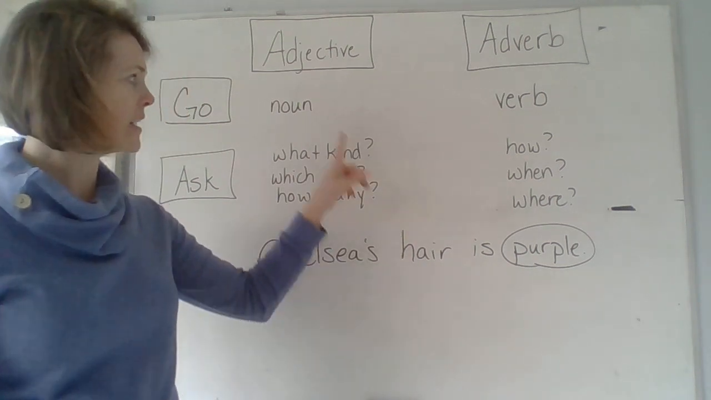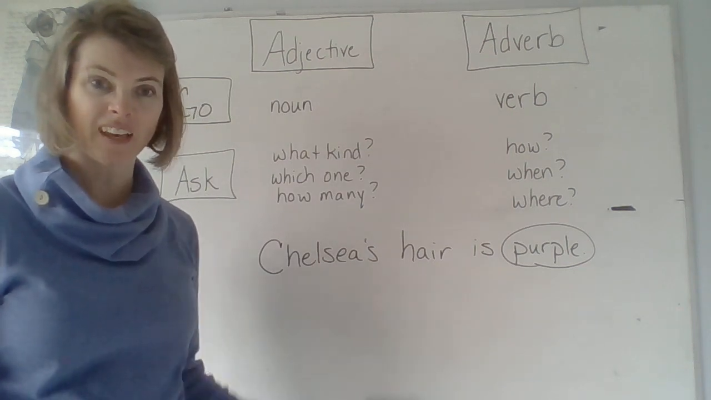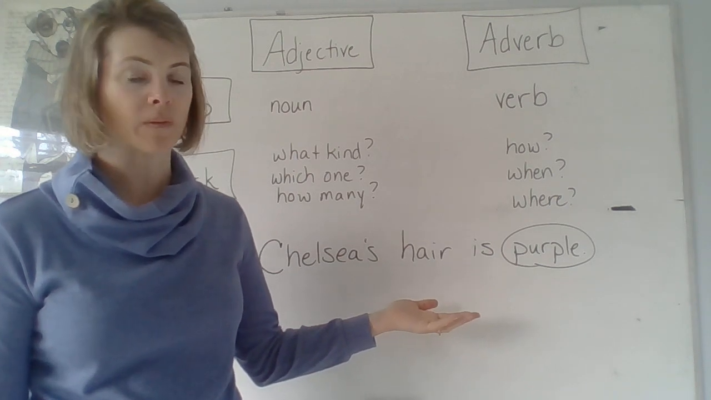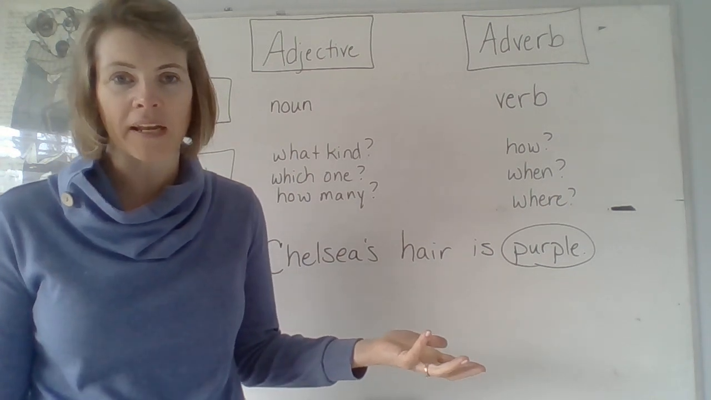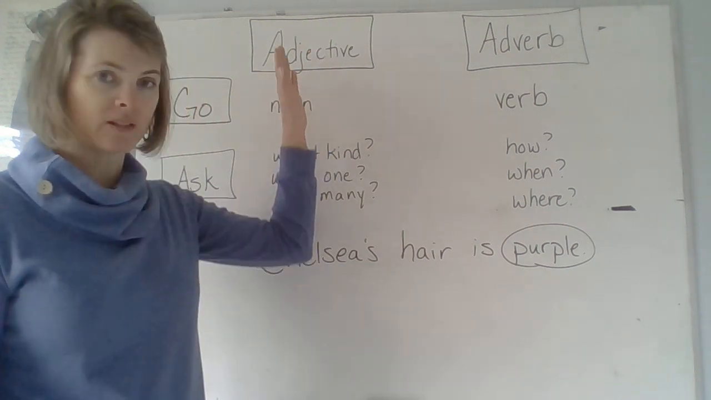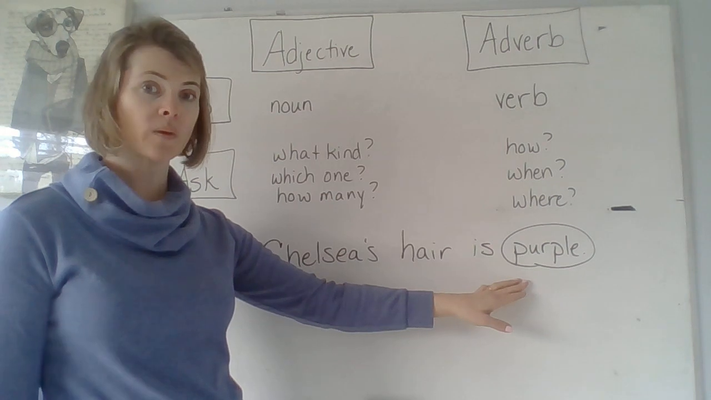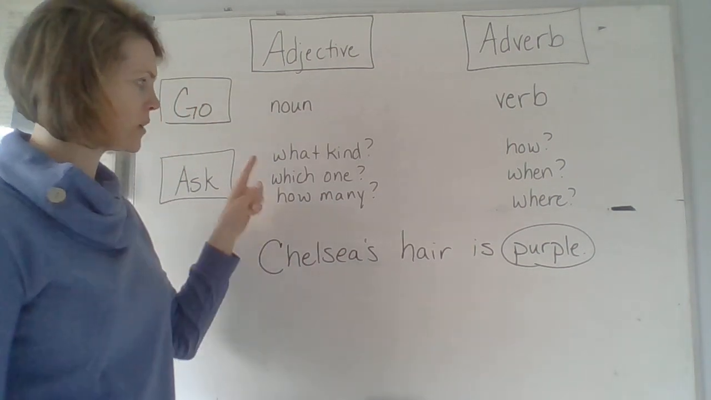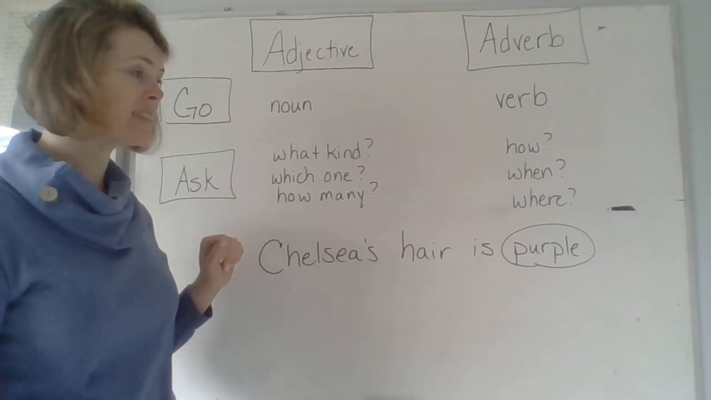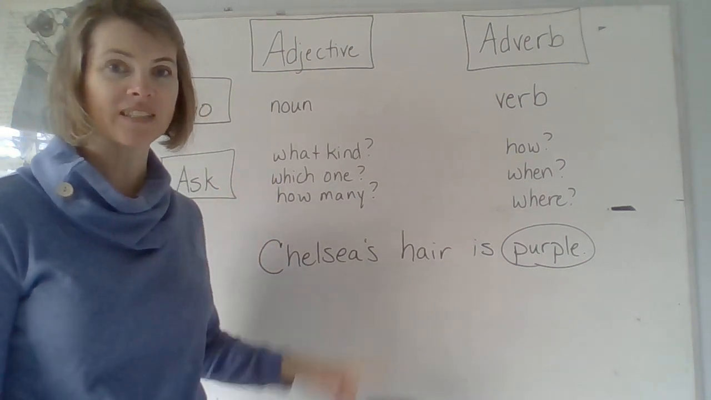Is hair a noun or a verb? It's a thing, so it has to be a noun. She's not herring. That would be a verb if she was herring. I don't know how to hair. Anyway, it's a noun. So therefore, purple has to be an adjective. But we can go about it another way too. We can ask, which question is it answering? Is it answering what kind? Which one? How many? Yes, it's answering what kind of hair? Purple. So it's an adjective.